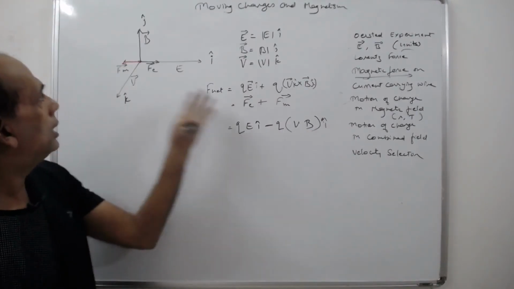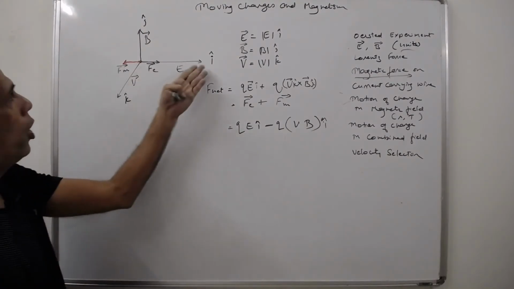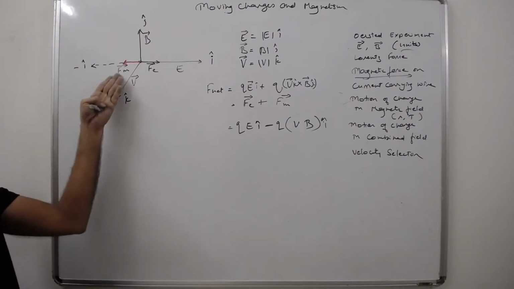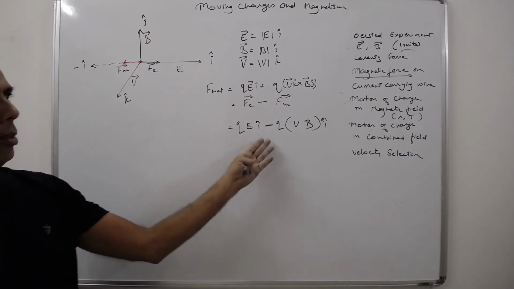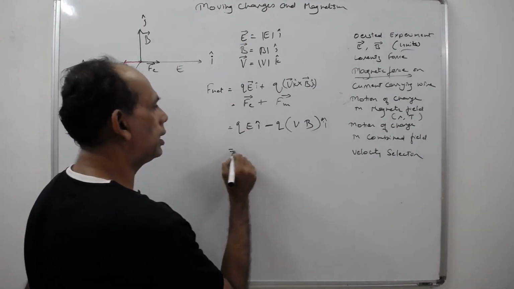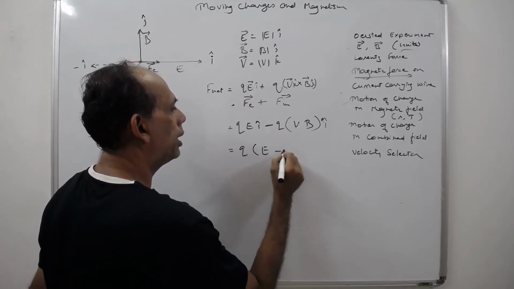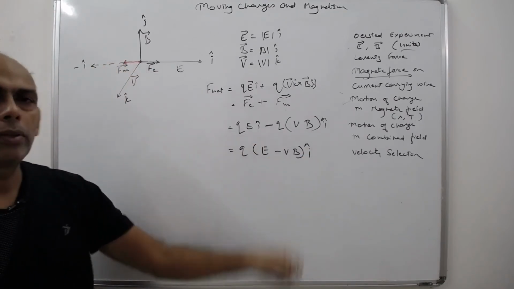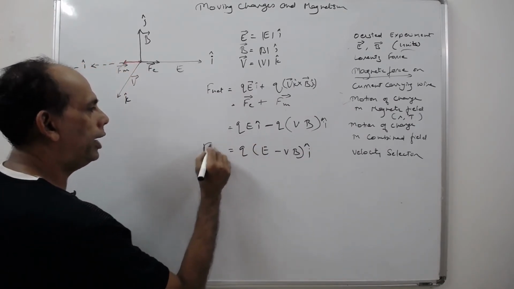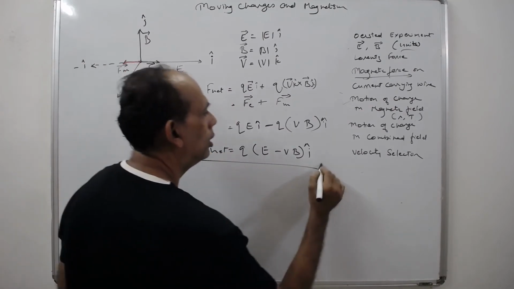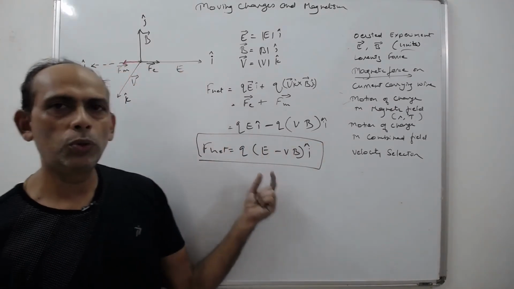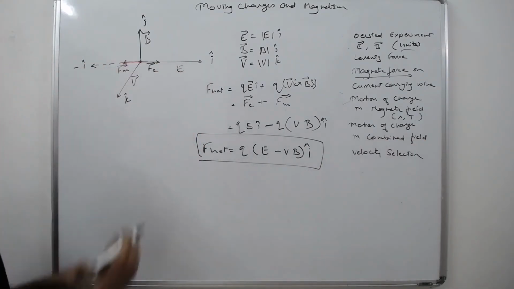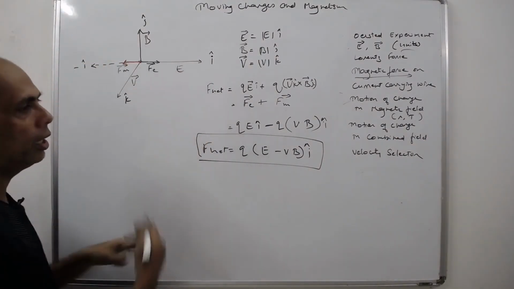Right? And we can see this along i cap only. This is minus i cap. It's acting in the minus direction. Okay, same thing is depicted here. So ultimately it is q(E minus vB) i cap. This is the net force that is acting on the charge which is moving in the combined field of electric and magnetic field which are perpendicular to each other. And it is moving perpendicularly to this.